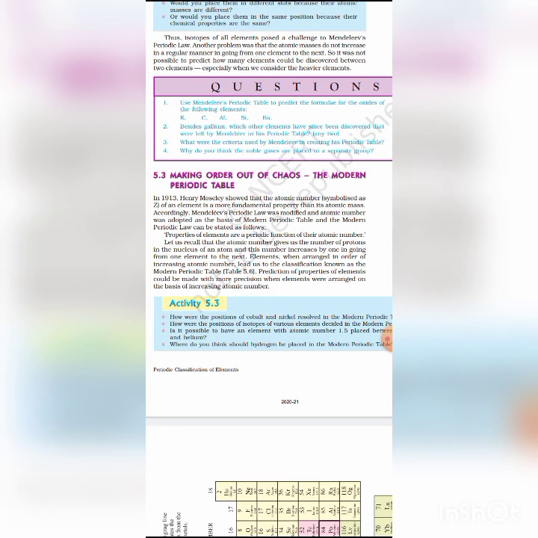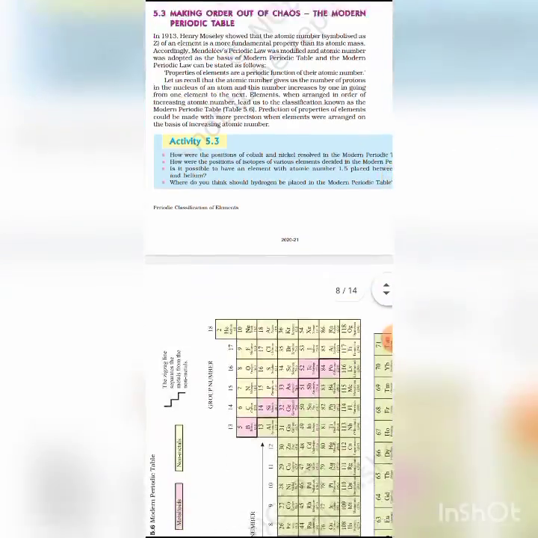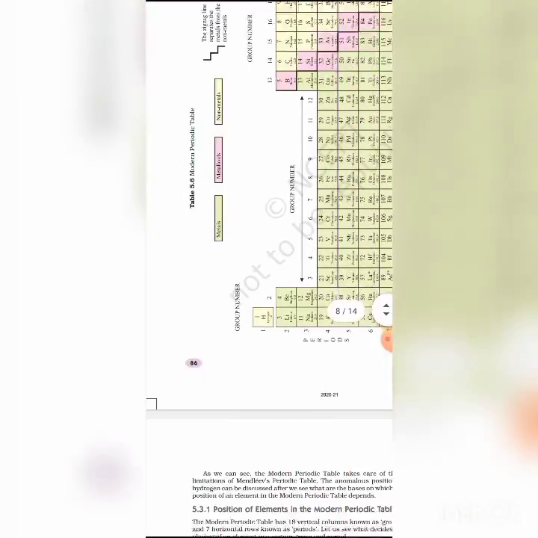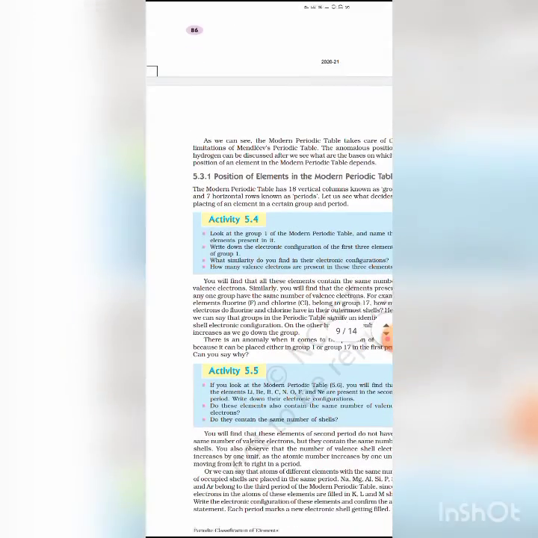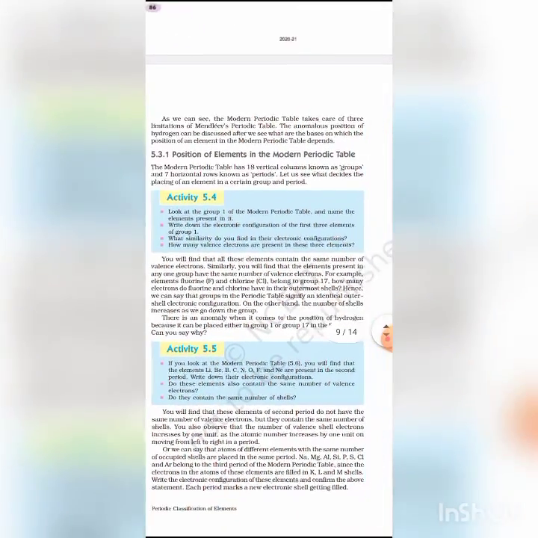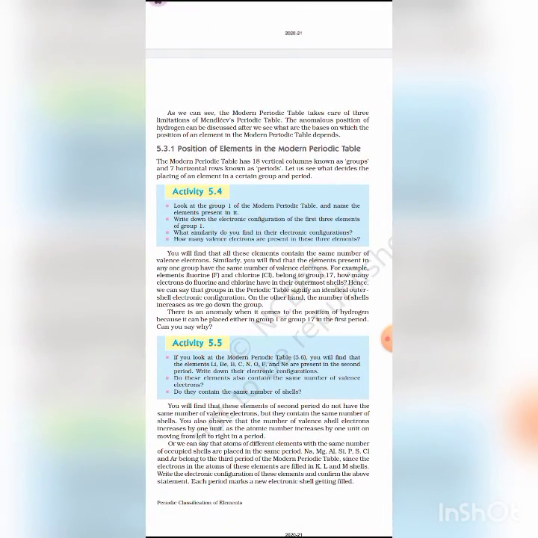So according to the modern periodic law, we state that the physical and chemical properties of elements are a periodic function of their atomic number. Okay, students, so in the modern periodic table we arrange or group the elements according to their atomic number.